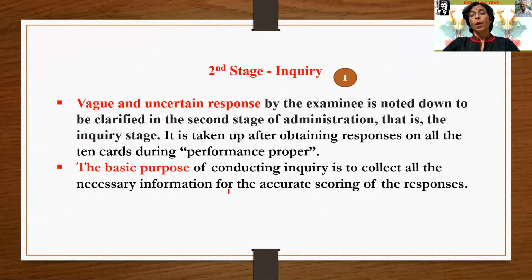The basic purpose of conducting inquiry is to collect all the necessary information for accurate scoring of the responses. What is the need of this stage? That is just to get accurate observation for accurate scoring of the responses, because there must be accurate scoring, and so this is necessary. Otherwise the examinee cannot be agreed with the examiner.